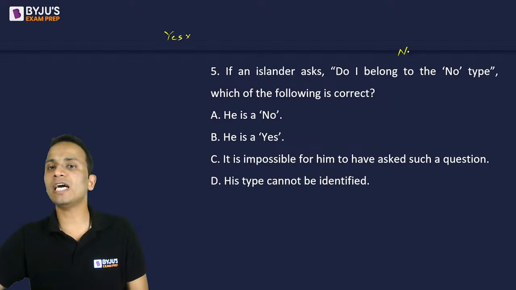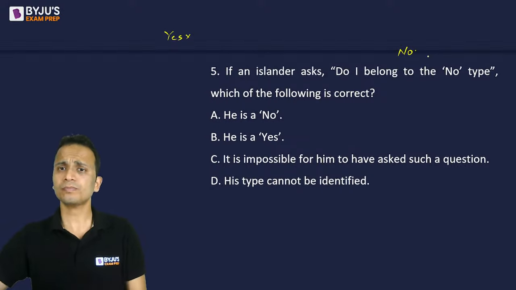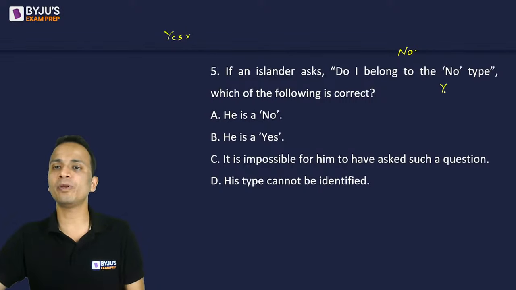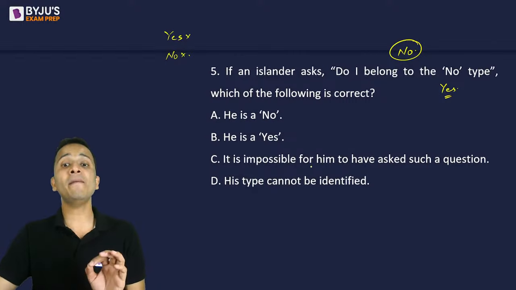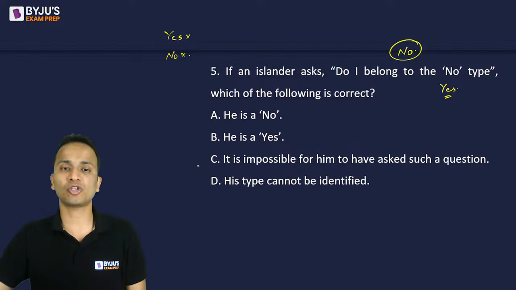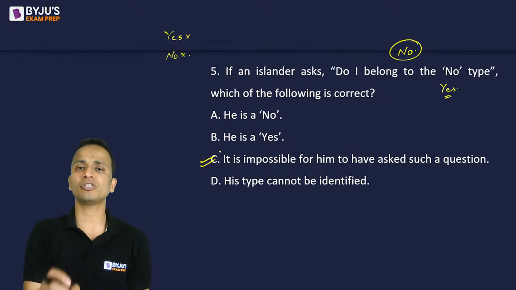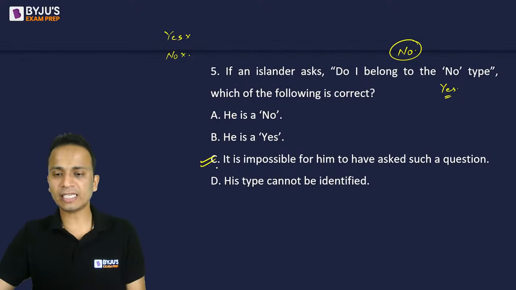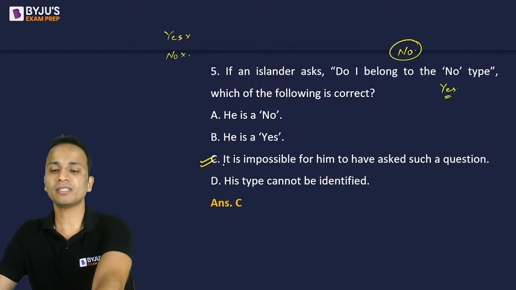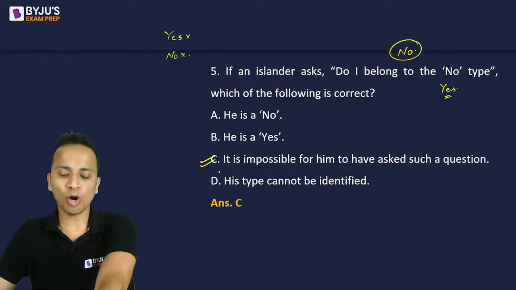Now, if this person gives the answer as no, then do I belong to no type? The answer is no. So that means this person should belong to yes type. But since the answer is no, the person should belong to no type. Okay, so again, there is a contradiction. So that means this person should also not belong to no type. So I can say that it is impossible for him to have asked such a question. Such a question cannot be asked by a person of this island. Okay, am I clear? So the correct answer for this question should be option C, right? Let's move on to the next question.